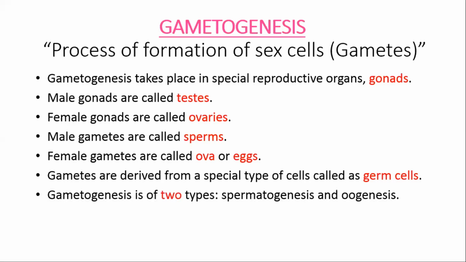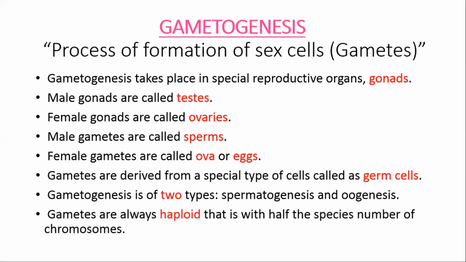Gametogenesis is of two types, spermatogenesis and oogenesis. Remember that gametes are always haploid, right? Haploid means the number of chromosomes will be half in that gamete as compared to the species total number of chromosomes. Normally the cells have diploid chromosomes, which means the total number of chromosomes, but the gametes are the cells which have haploid number of chromosomes, which means half the species total number of chromosomes. Remember that.